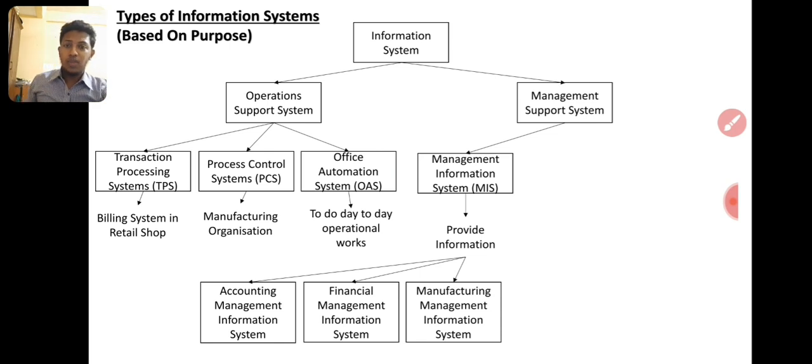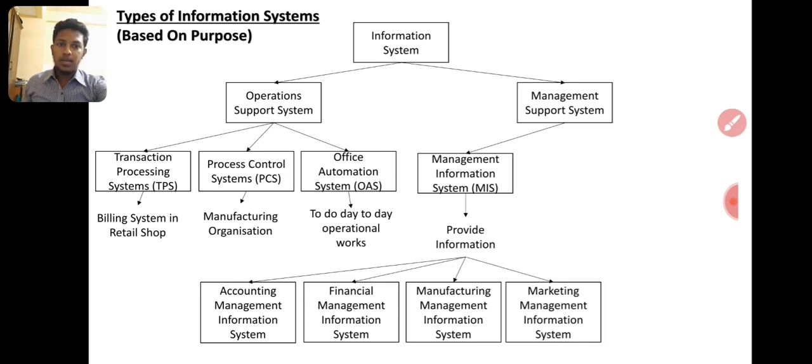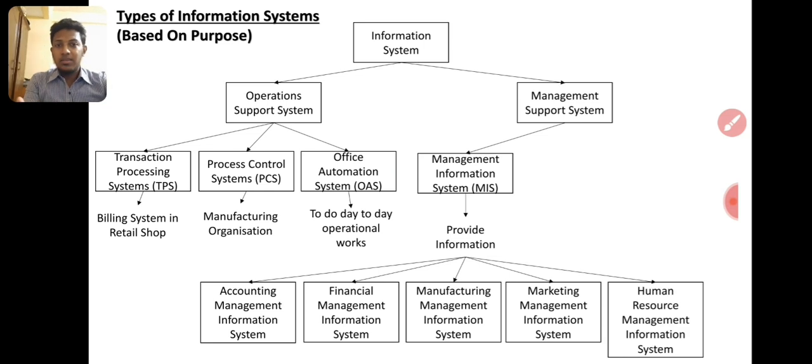This is not in your syllabus, I'm just giving an idea. It will not be tested in your exam, don't worry. The types of management information systems will not be tested in your syllabus. The marketing management information system is for marketing people. Under this will be the process control system, transaction processing system and office automation system. Above that, the management information system will be there, right? I am still on management information systems.